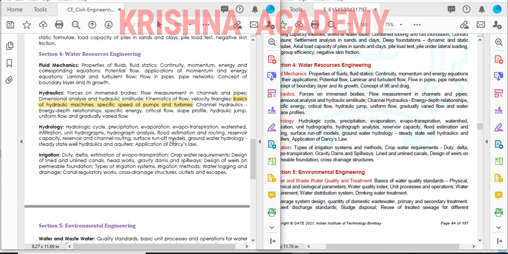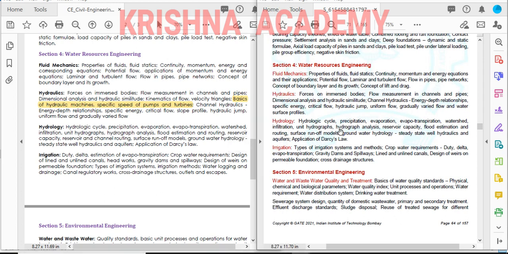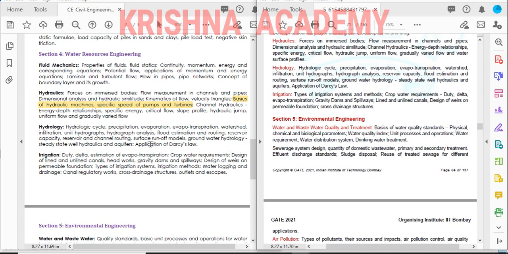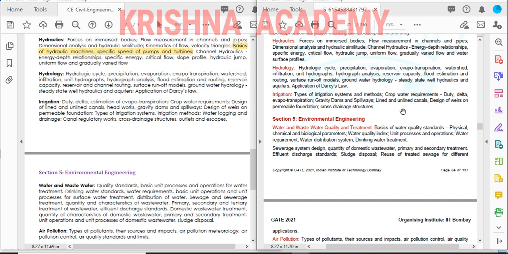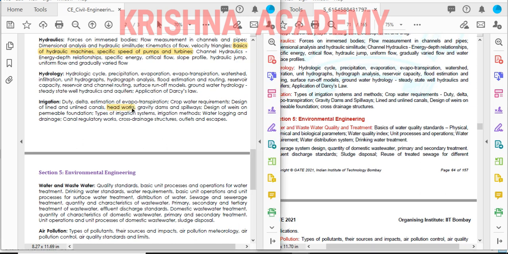Next, irrigation and hydrology were almost the same. In irrigation, they have removed these parts. Only gravity dams and spillways are there, and lined and unlined canals. Headworks is removed.